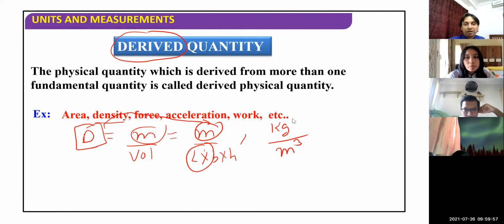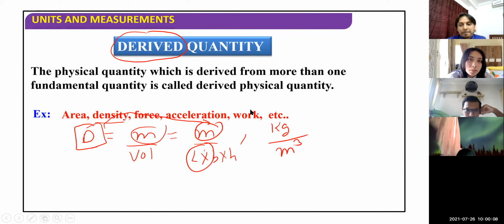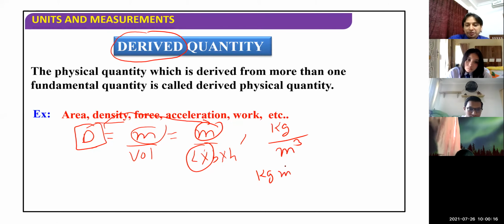You will note down this part. Further explanation will be there on this slide. Sir, could we also put the meter cube up so it becomes meter to the power of minus 3? Yes, you can write it that way also, kilogram meter to the power of minus 3.